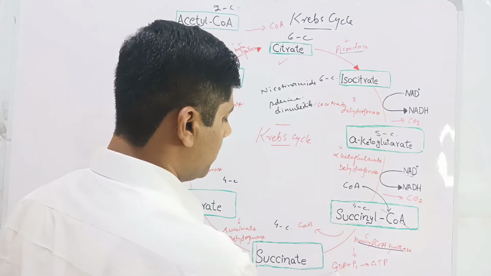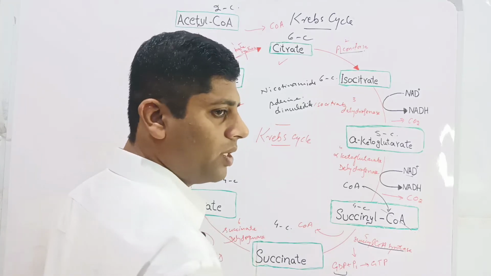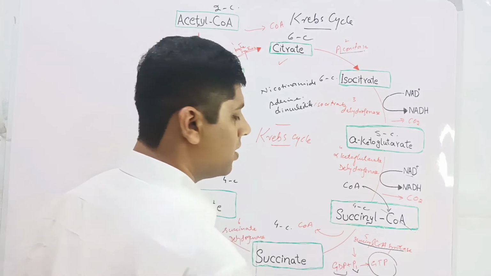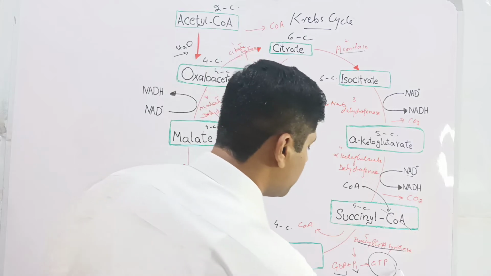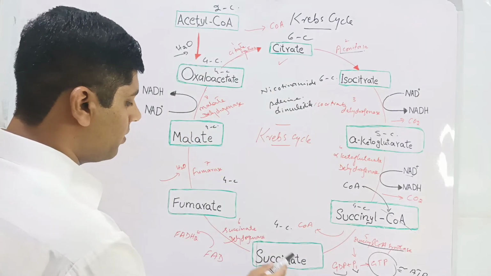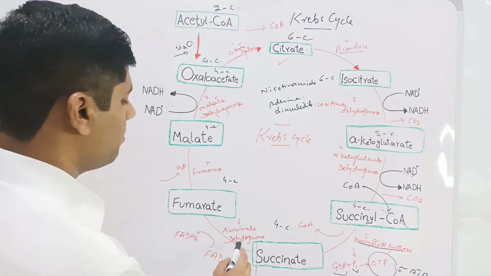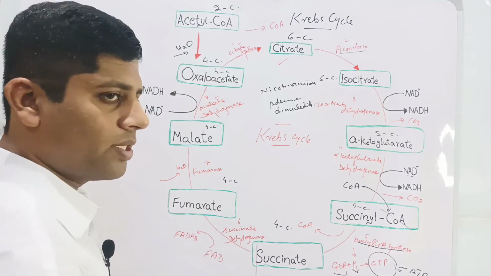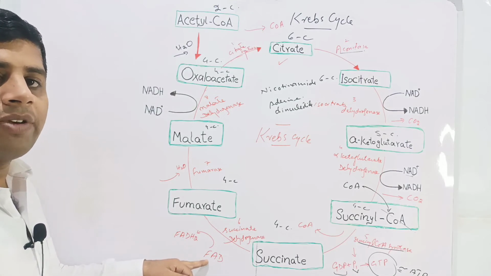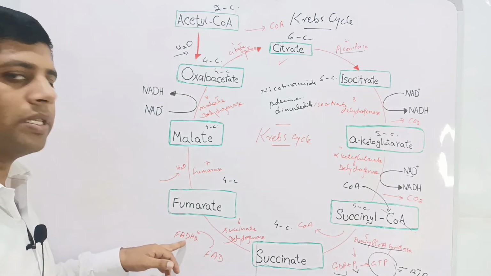Along with it, a molecule of GDP, guanosine diphosphate, by the addition of a phosphate molecule is converted into GTP, guanosine triphosphate, which is equivalent to ATP. The succinate molecule is converted into fumarate. The enzyme involved is succinate dehydrogenase. Again, this is a 4 carbon compound, and FAD, flavin adenine dinucleotide, is reduced in this step.